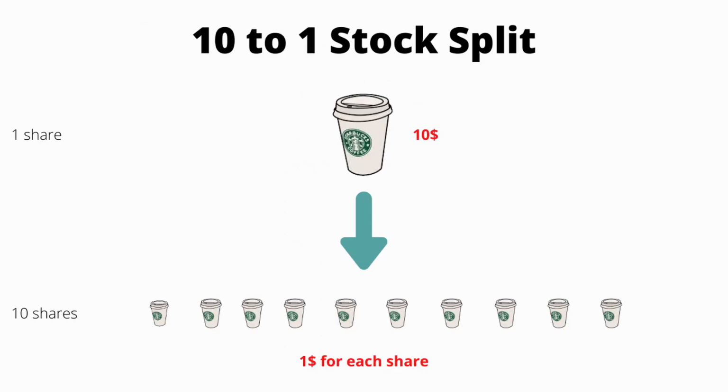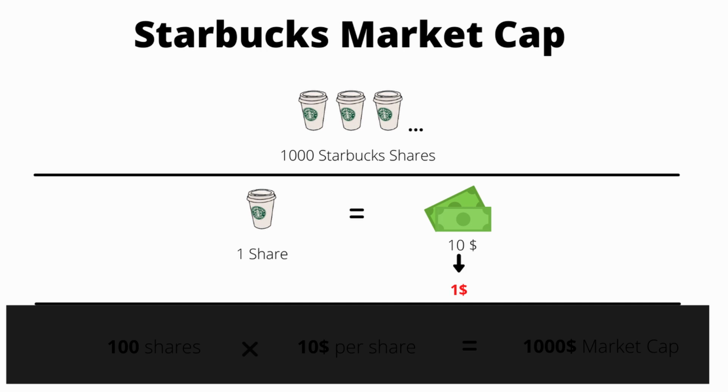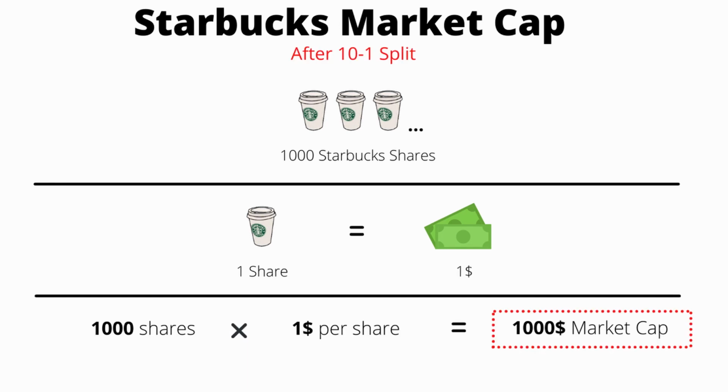split. In addition, the price of the initial shares would also need to get divided by 10. As a result, each initial Starbucks share that was $10 would be split into 10 shares worth $1 each. To recap, that means Starbucks went from 100 shares each worth $10 to 1,000 shares each worth $1. And if we do the math, we'll see that Starbucks' market cap is still $1,000, as expected.